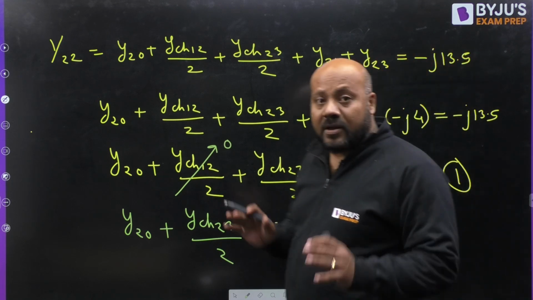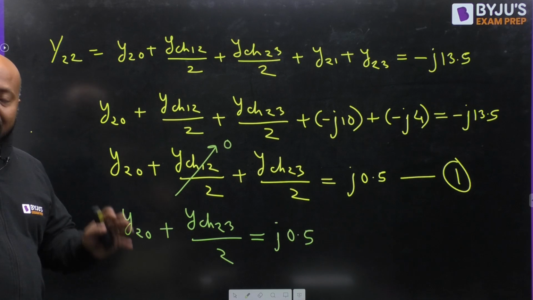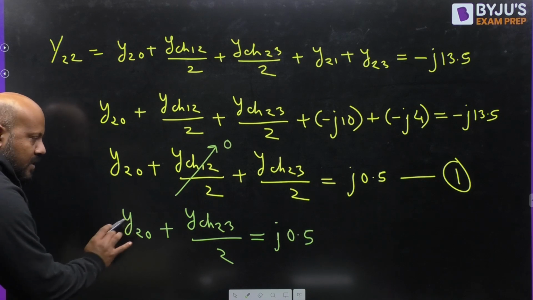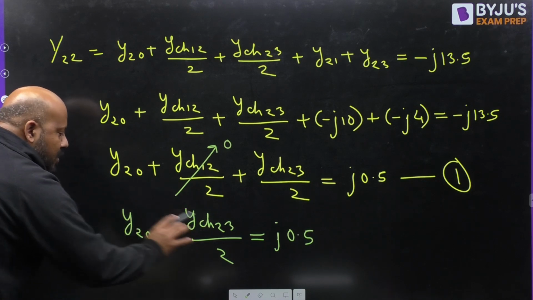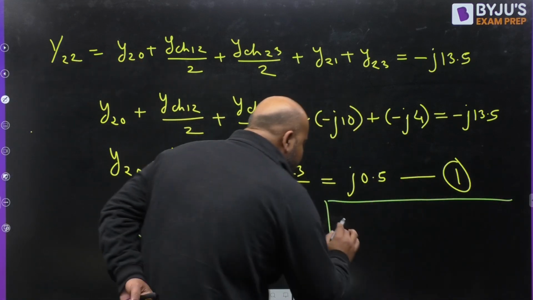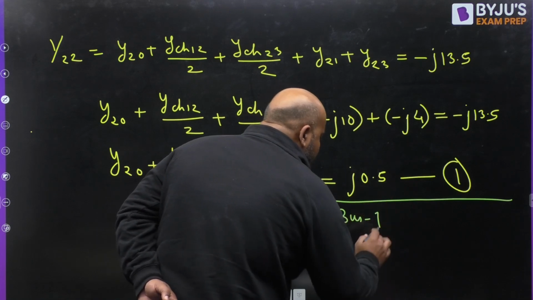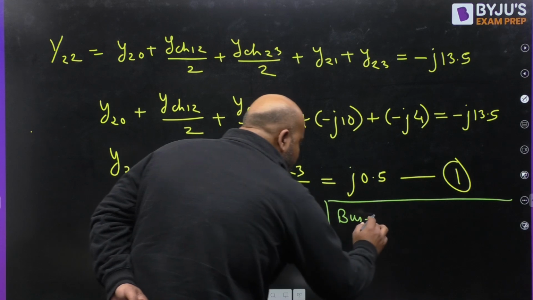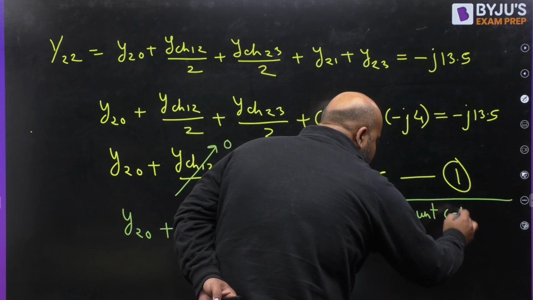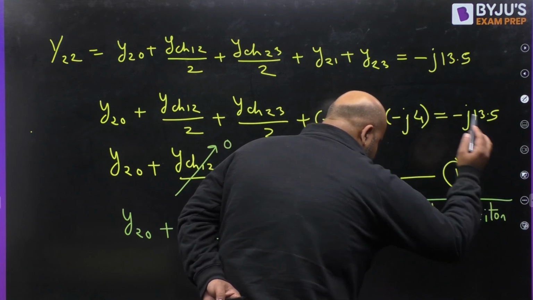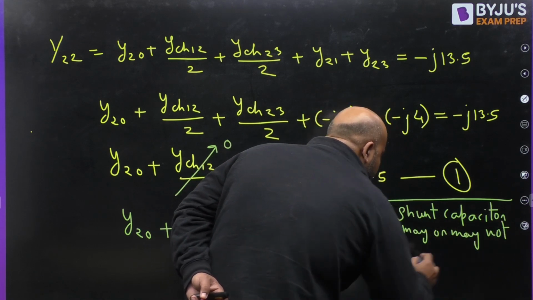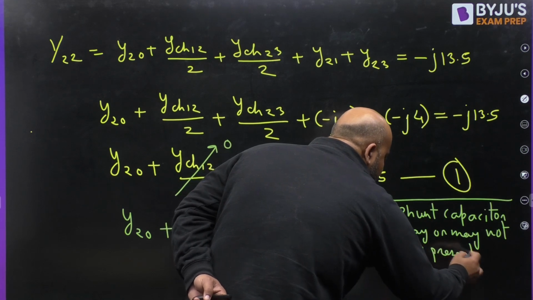Are you getting this or not? Please try to understand. I'm repeating it. This is the most classical question we have seen for the last couple of years. This may be 0. This may be j 0.5. It means I'm writing it here so that you don't confuse. Bus number 2, shunt capacitor, because reactor is not possible, may or may not be present, because there are infinite solutions to this.